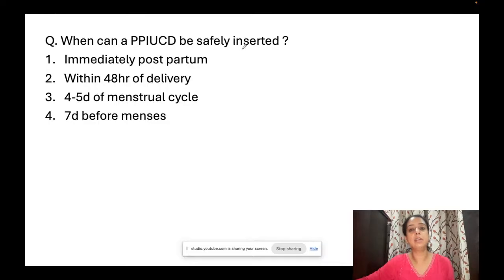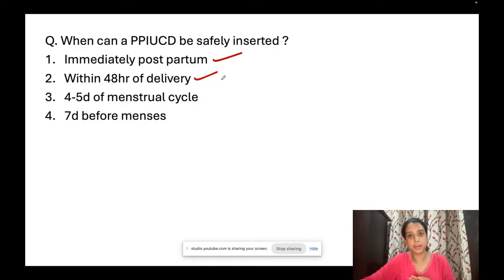When can PPIUCD be safely inserted? We have discussed that PPIUCD, हम कब कब डाल सकते हैं. One is immediately after delivery, जिसे हमने कहा immediate postpartum. If she has not got it done immediately after delivery of the placenta, उसने नहीं डलवाया है, she still has a time of 2 days. Within 48 hours, she can still get it inserted, but not after 48 hours. उसके बाद नहीं. ठीक है, ये हुआ पोस्ट डिलीवरी.